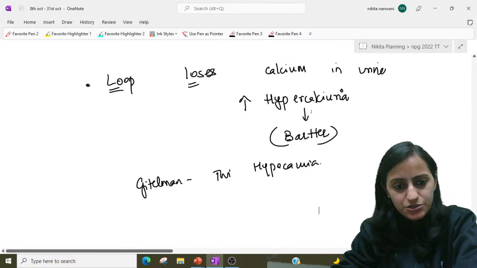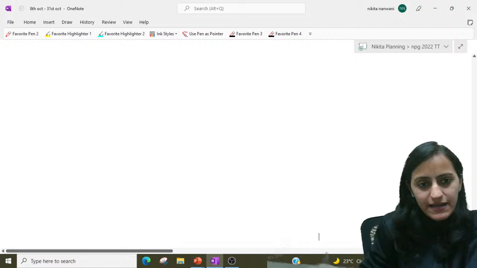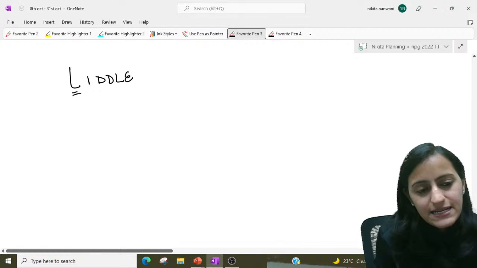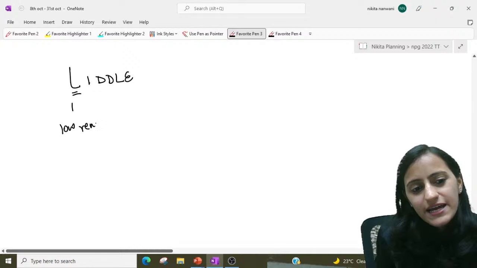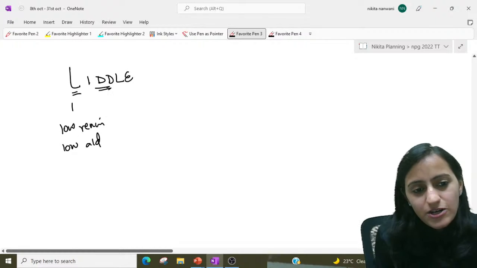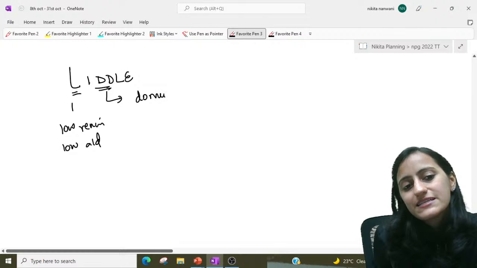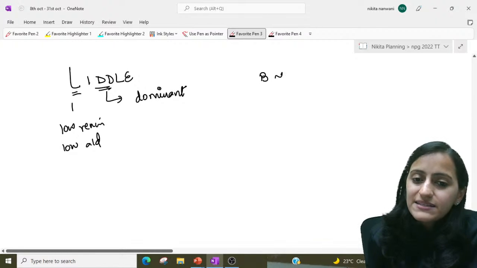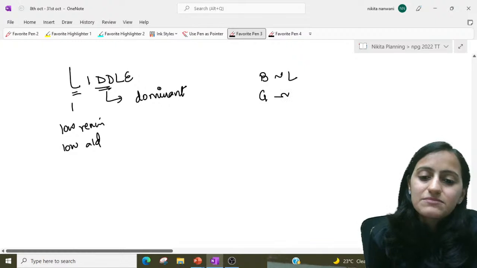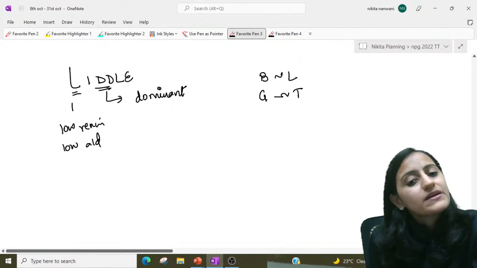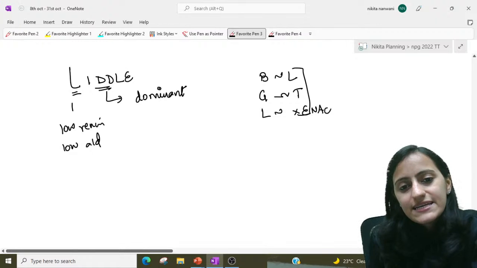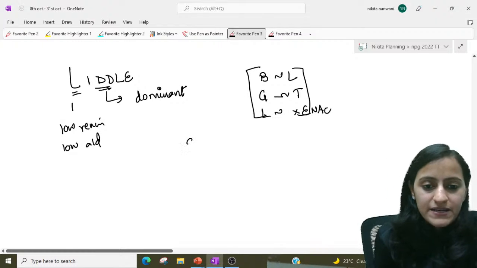So what do you need to remember? Let's quickly revise what tricks we have learned. Liddle's is basically low renin, low aldosterone. It is dominant inheritance. Bartter's is like loop, Gittelman's is like thiazide, and Liddle's is the opposite of ENaC blockers; LTE is alphabetical.